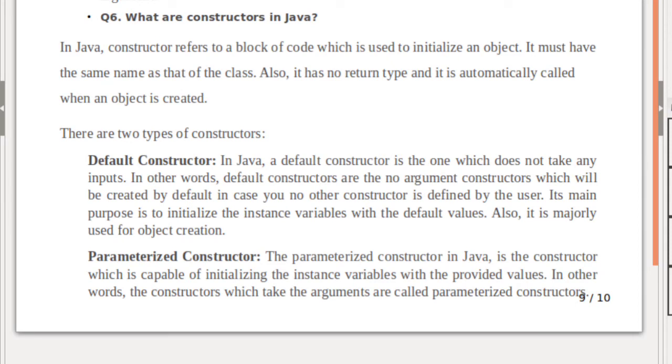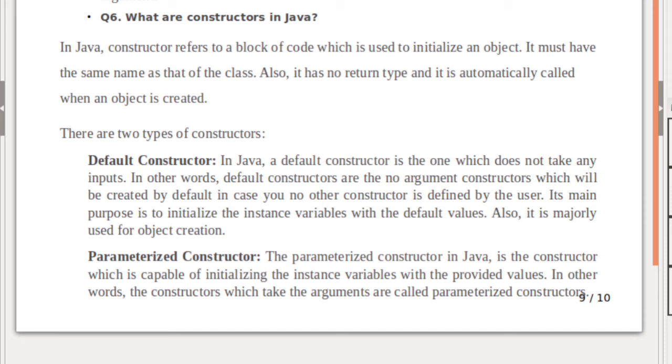What are constructors in Java? Constructors are used to initialize an object. It is automatically called when the object is created. Constructor should have the same name as the class and it has no return type. There are two types of constructors in Java: default constructor and parameterized constructor. Default constructors are created by default if we have not provided any constructors in the program.